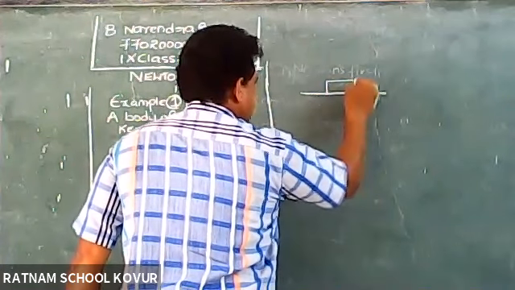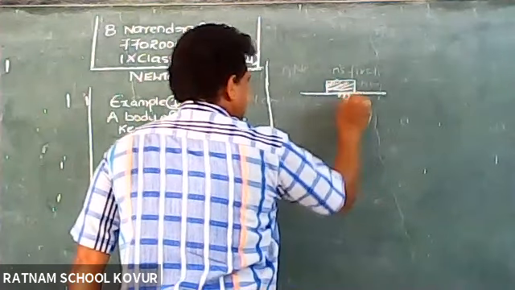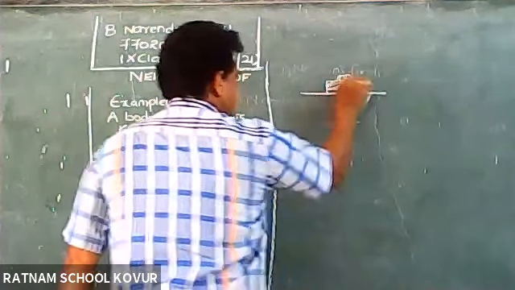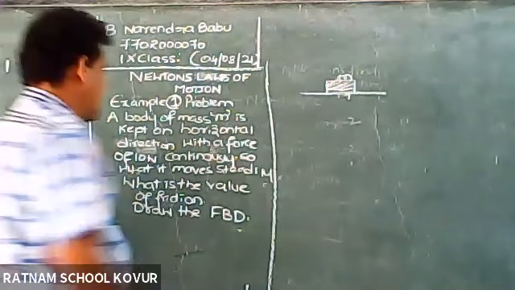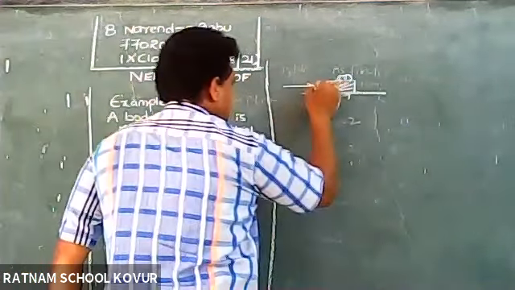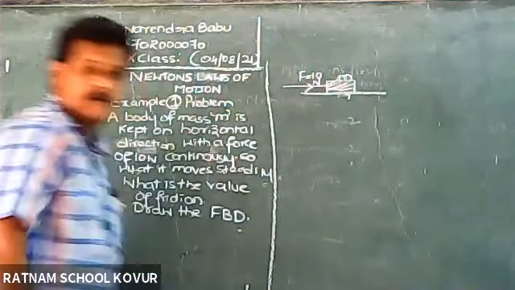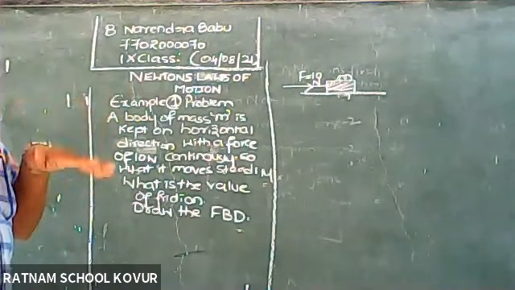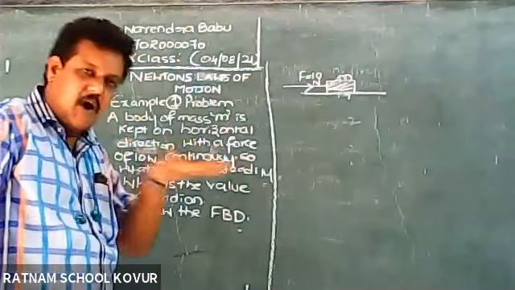Mass is kept. This is mass, its mass is m. And here, how much force is acting? 10 Newton force. F is equal to 10 Newtons. Because of that force, the body is moving steadily in horizontal direction.